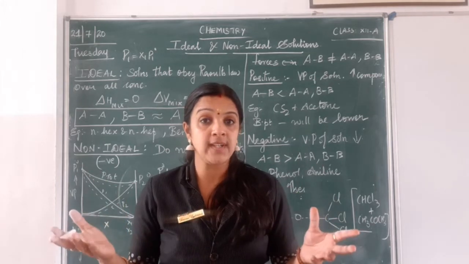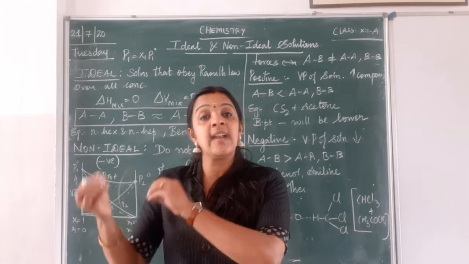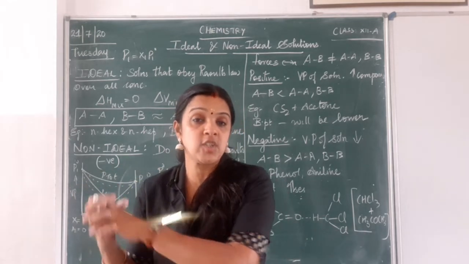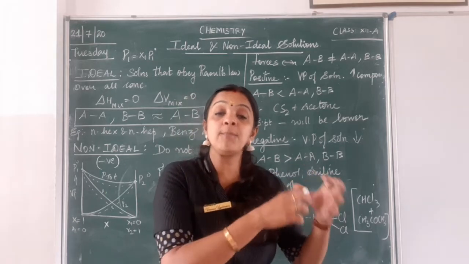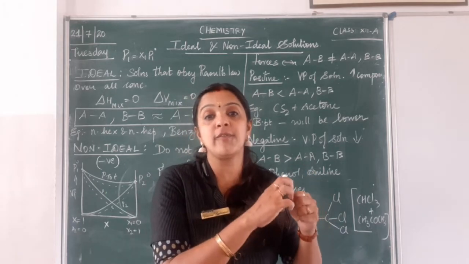There are two components, component A and component B. A and A molecules can attract each other. They can have a strong force of attraction. Again, B and B molecules can also attract each other. There can be a strong force of attraction.